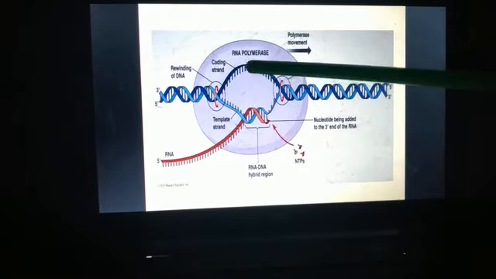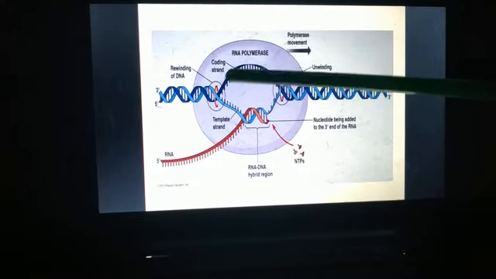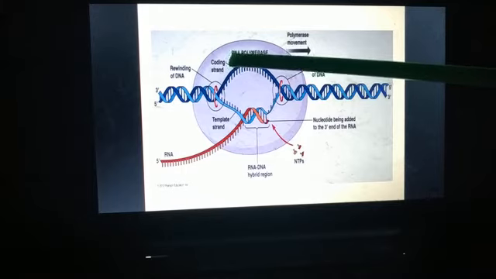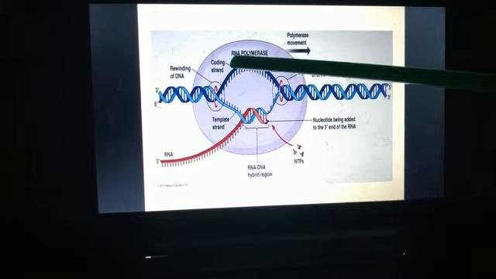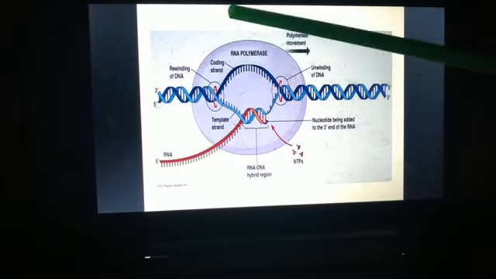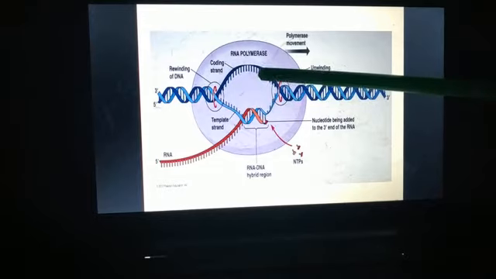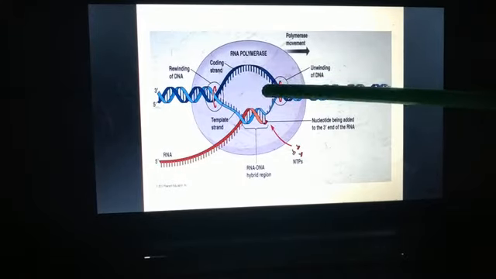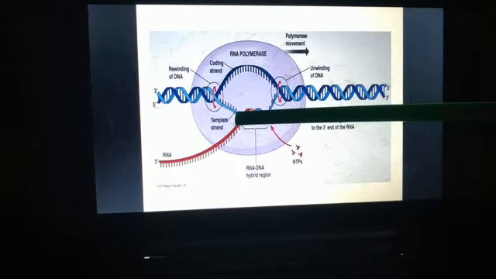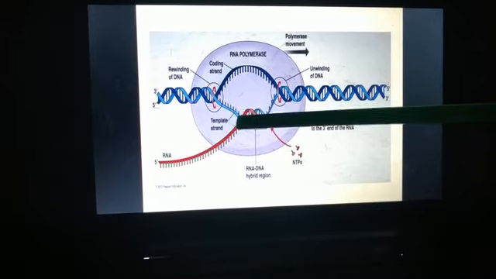But we have one more strand here, this strand. This is coding. The name has been given coding, but it does not code for anything. Okay. So this strand you can say coding strand, or sometimes sense also. And this strand is our template strand, non-coding strand, or antisense strand.